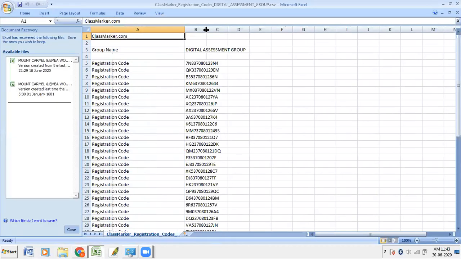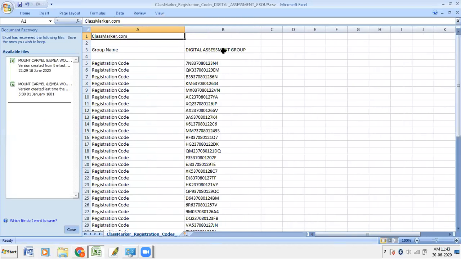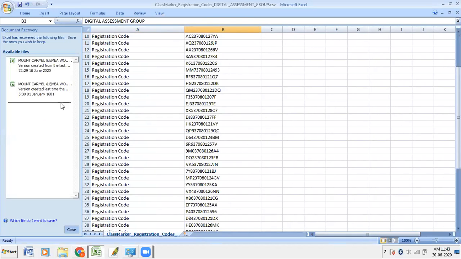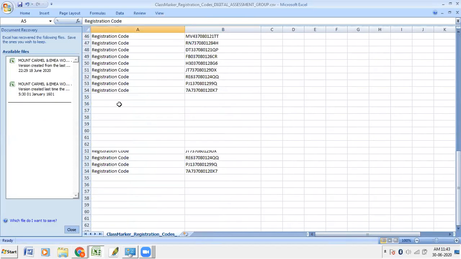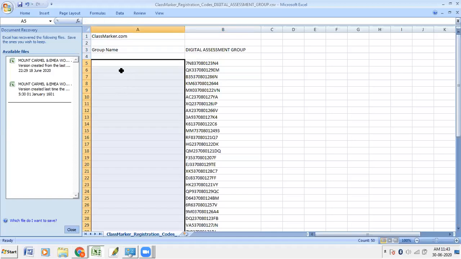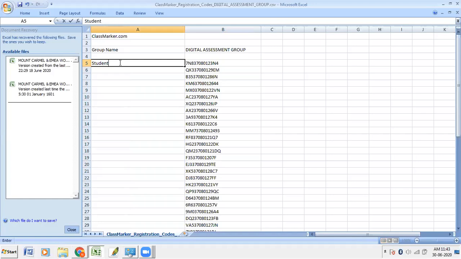Have you seen this? You see digital assessment group, the roll numbers are there. Now what I will do, I'll just change this registration code. You can copy your students' names, student 1, student 2, etc. So it will give you no difficulties.